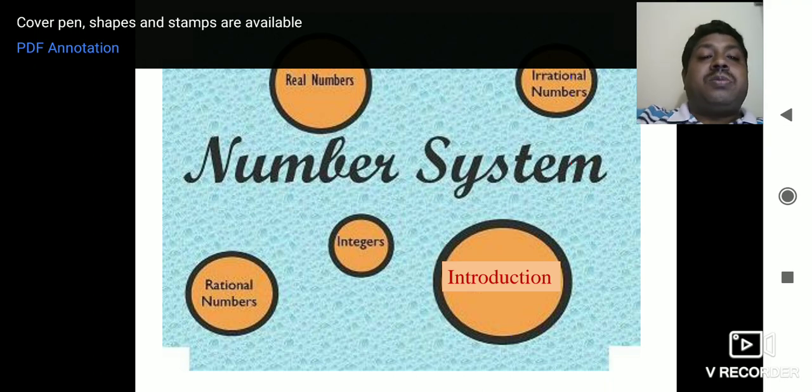The first type of number is natural numbers. Here they have given natural numbers, integers, rational numbers, irrational numbers, real numbers, etc. For ninth standard you are going to learn these types of numbers in detail. So, introduction: children, the system where numbers are present is called a number system.